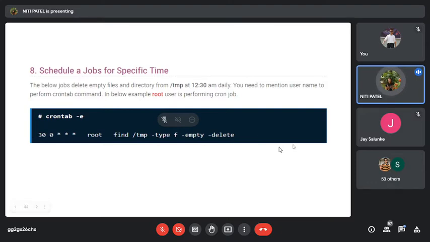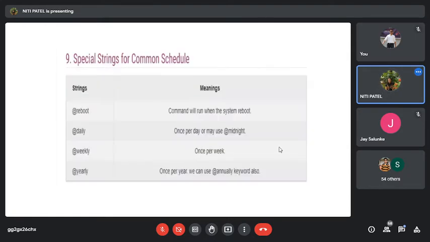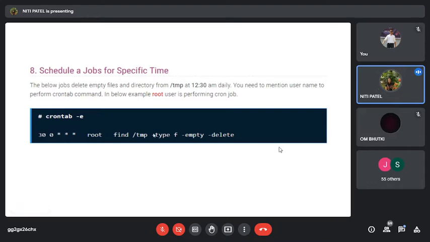So when I run this command, what will happen? It will automatically, at 12:30 daily, keep on deleting all the files, or keep on emptying all the files from the temp directory. Okay. And after I write this command inside my crontab, I have to save it with the command :wq. Clear?